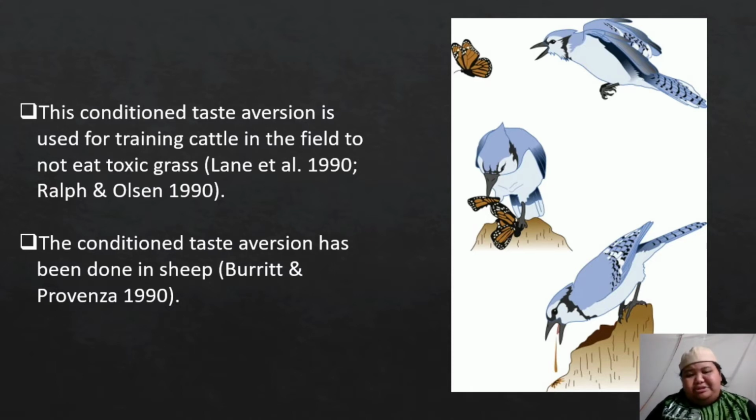Second, conditioned taste aversion has been done in sheep. The taste aversion learning and memory is retained for a long time, so the taste aversion learning thus occurs even when the cue and the aversive experience are separated for many hours.